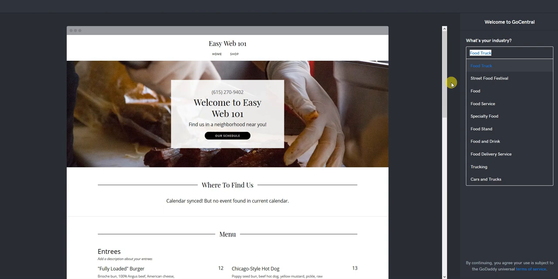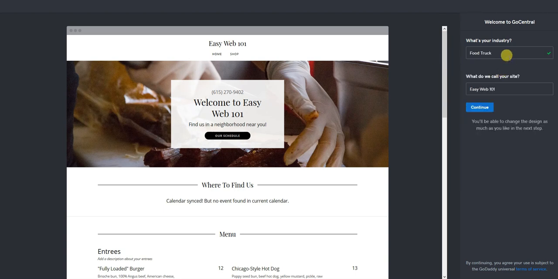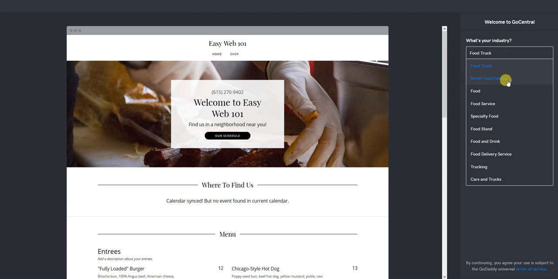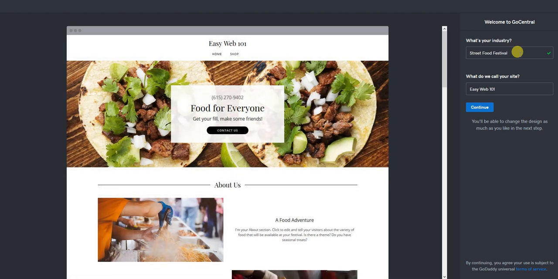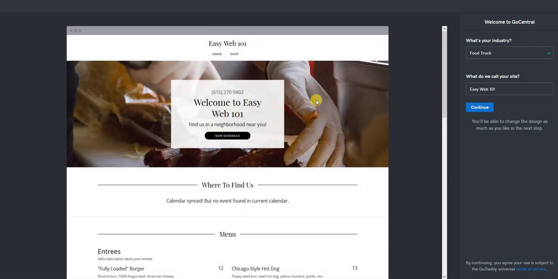If you happen to hit food truck and you go, oh, I don't like that web design at all, that's nothing close to what I want, then you can grab one of these other ones, try that, and see if it's a little bit closer. Don't worry too much about it though, because you can edit everything within this website. So as long as it's close to what you want, or even if it's not, it really doesn't matter. Just pick one. In this case, we'll just go with food truck.